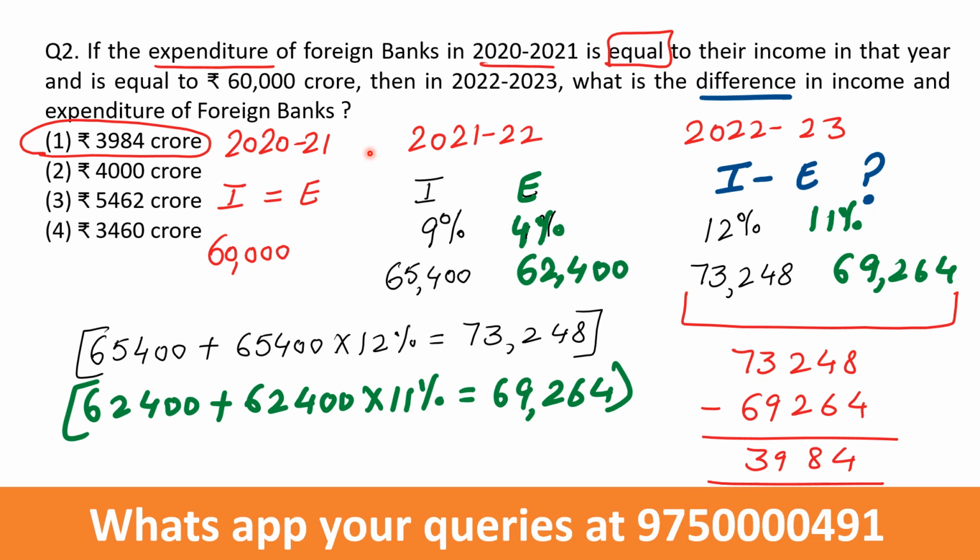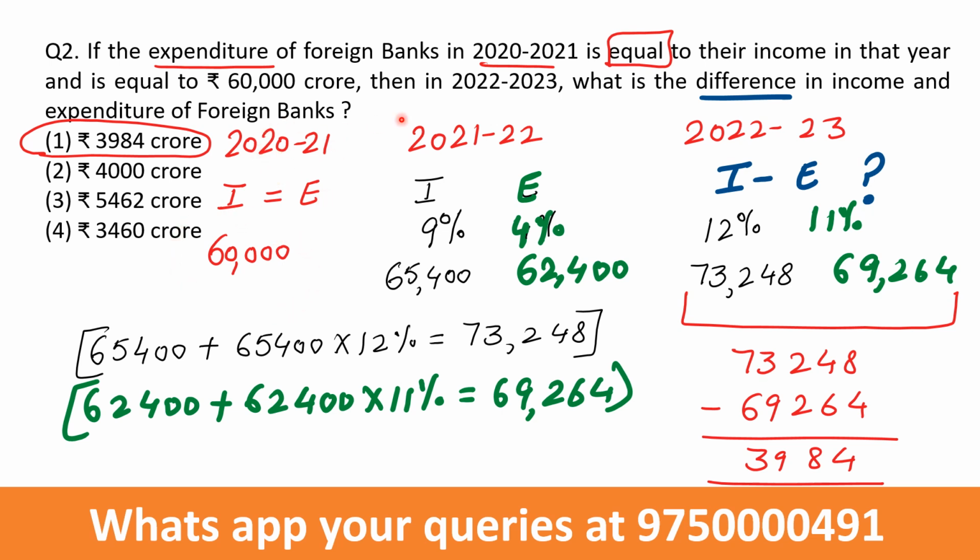If the expenditure of foreign banks in 2020-2021 is equal to their income in that year and is equal to 60,000 crore, what is given in the question? I am going to write that only. 2020-2021 I have written over here, then 2021-2022, 2022-2023. Income, expenditure, income, expenditure, income, expenditure. So till here, what is given in the question is that income is equal to expenditure and it is 60,000 crore with respect to this year.